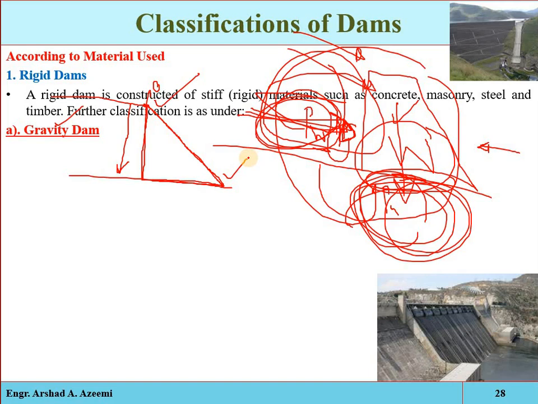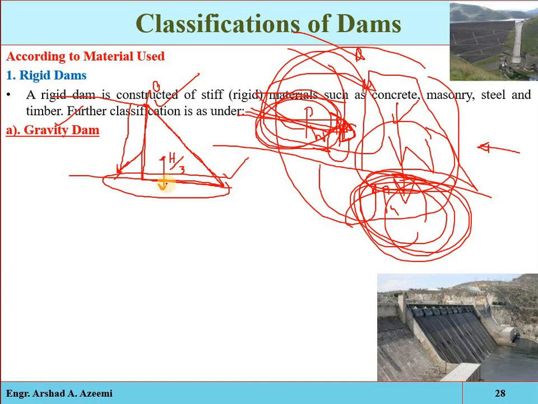The effect of the pressure at the bottom is greater, so we can increase the weight there. Sometimes a slanting edge is provided at the upstream side, so the weight and the contact area with the foundation are increased. For an empty reservoir, a right angle triangle gives stability against overturning without causing tension at the base due to the weight of the dam. Remember that the point of action of the weight of the dam is at h/3.